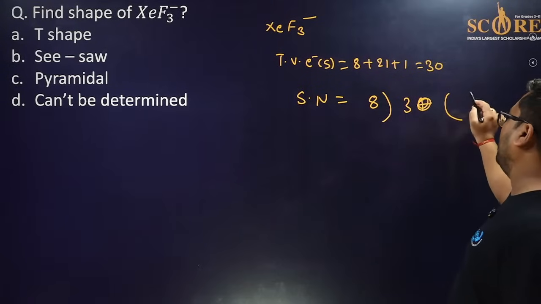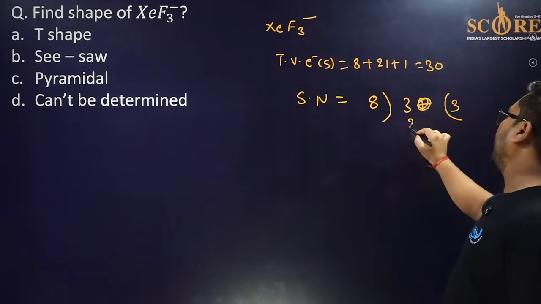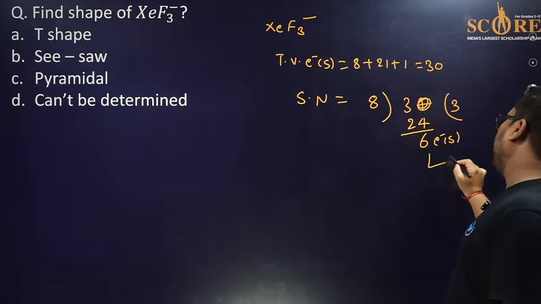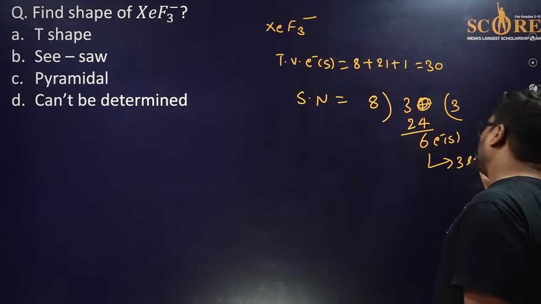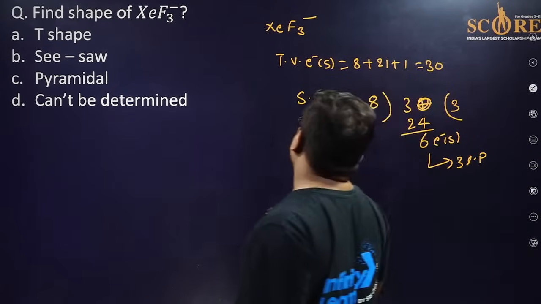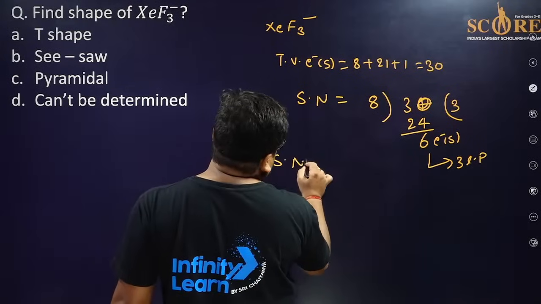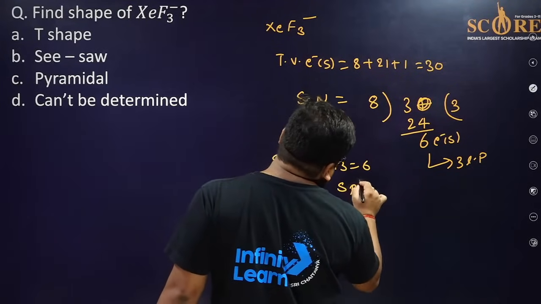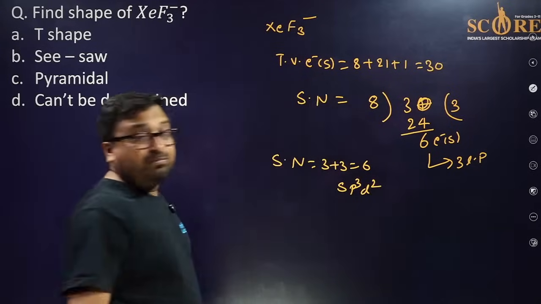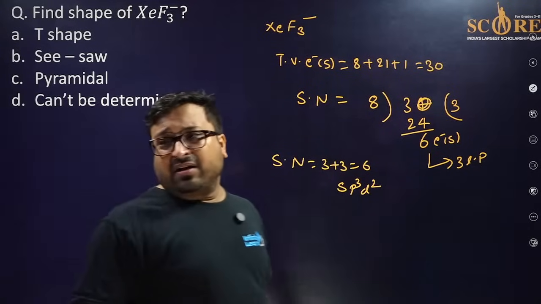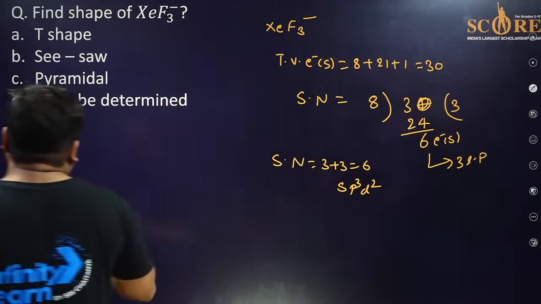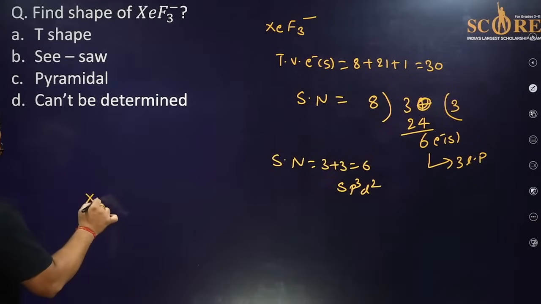So 8 into 3, 24, 6. So it will form 3 lone pairs. People think the steric number is equal to 3 plus 3 is equal to 6. So they find that this will be sp3d2. So mathematically, its hybridization should be sp3d2. But let's see if this is so.